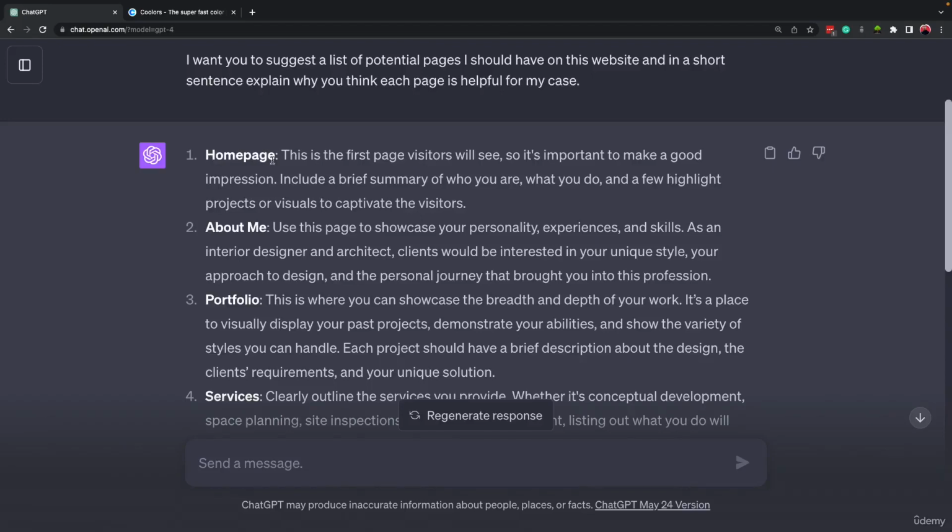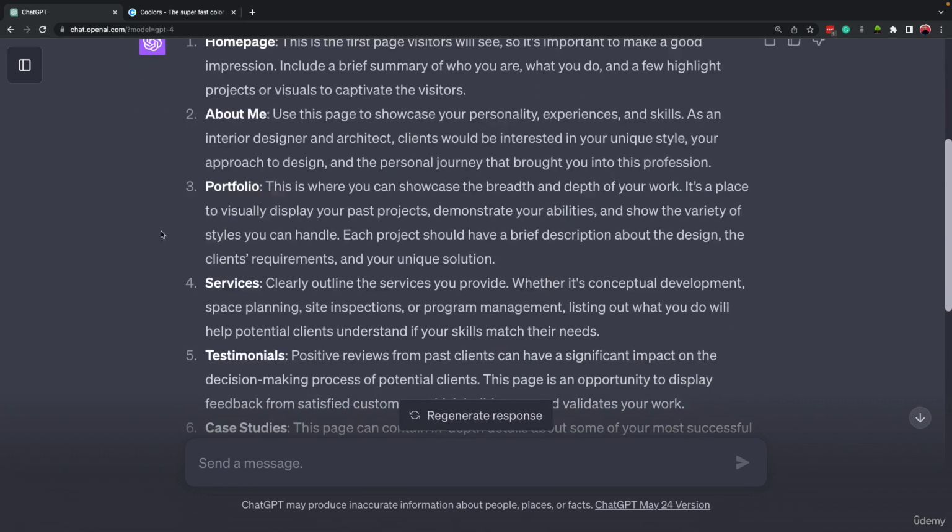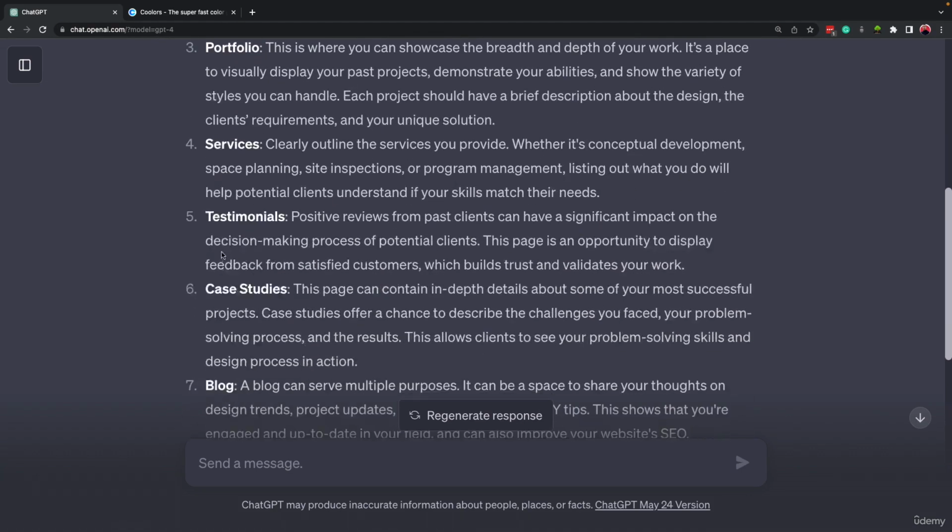The first one is homepage, which is obvious, we must have it. Then we have about me. Use this page to showcase your personality, experiences, and skills, right? Portfolio can showcase the depth of our work, places that we have been working on, past projects, right? Demonstrate our abilities. The next one is services, where we can show the main services that we provide, right? And provide more information about each of them.